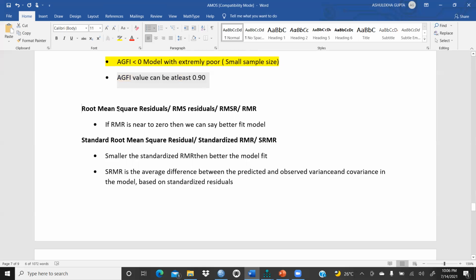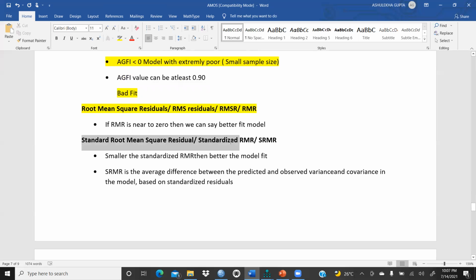Then we come to the root mean square residual, RMS residual, or we can call it RMSR or RMR. If RMR is near to 0, then we can say it is a better fit model. Otherwise it is a bad fit model. Right, these are the good fit. Good fit is always closer to 1, and bad fit is always nearby 0, right?